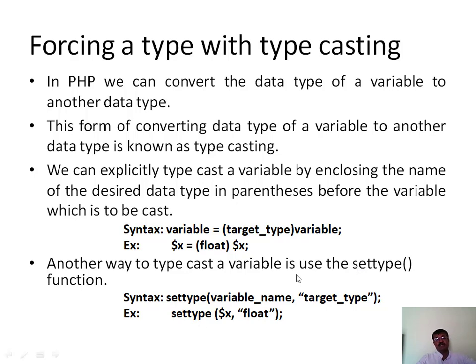The syntax for the settype function is, within parentheses, the variable name followed by its target type. In this way also we can explicitly change the data type of a variable to any required data type. Here is an example where I change the data type of variable x to float. So in these two ways we can change the data type of variables to any desired type. This is known as explicit type casting.